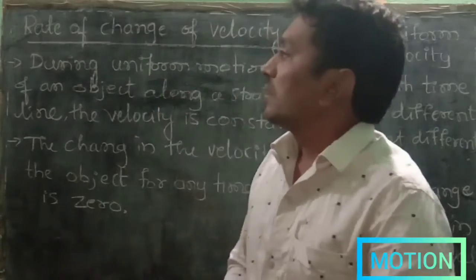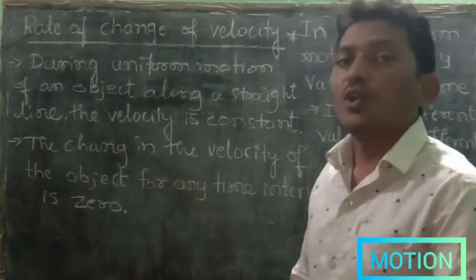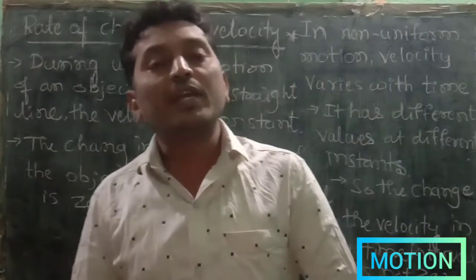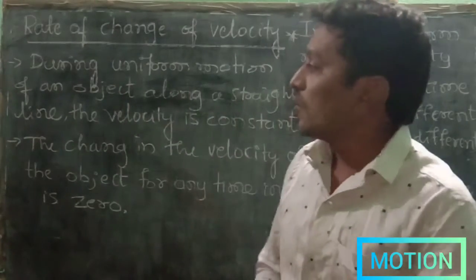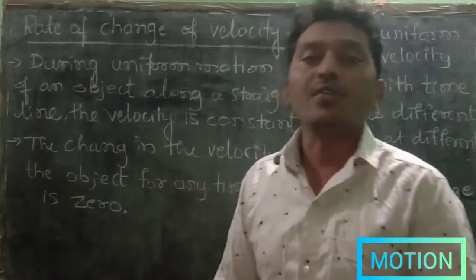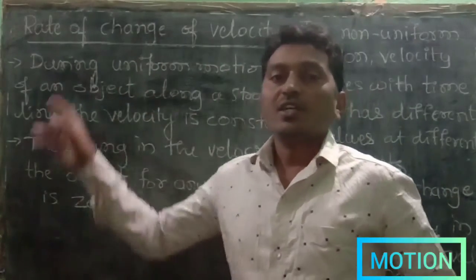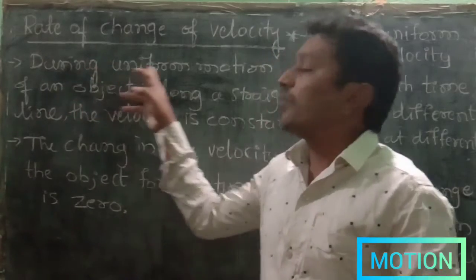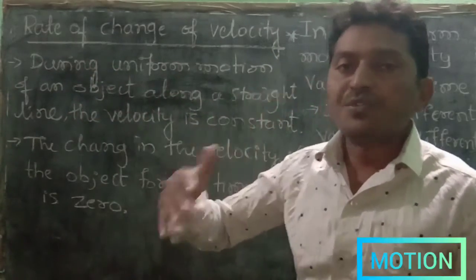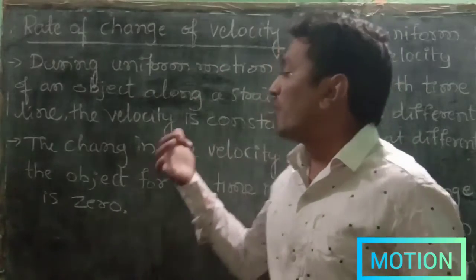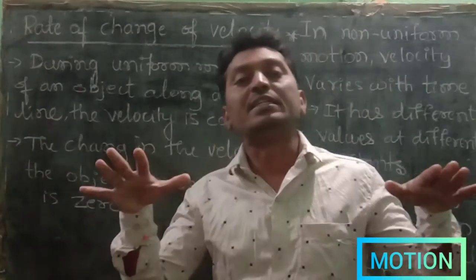Then we are going to study one more new concept: the rate of change of velocity is nothing but acceleration. What is acceleration and how important is it in our day-to-day life? During uniform motion along a straight line, the velocity remains constant.